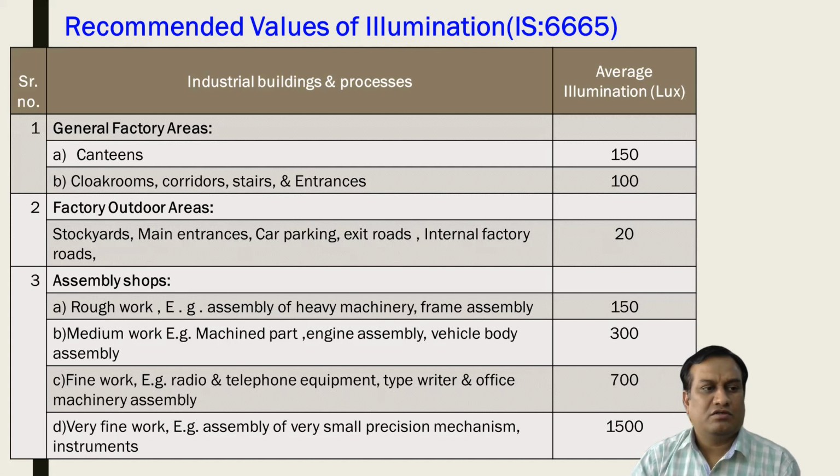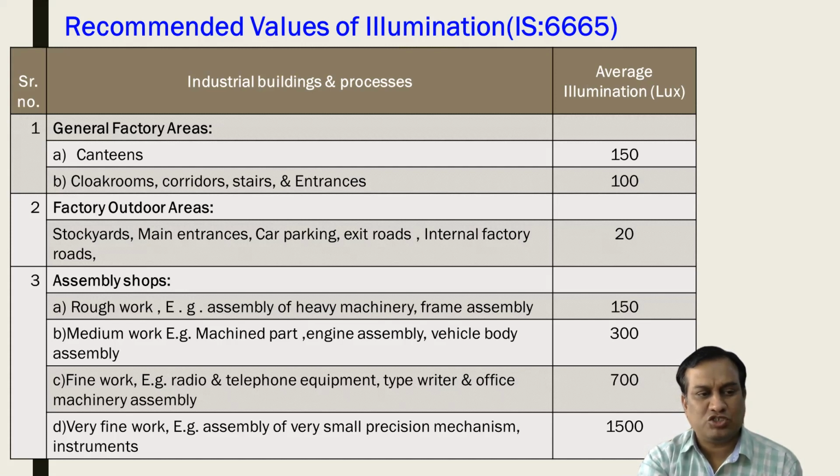For example, a general factory area like canteens, cloakrooms, corridors, stairs, entrances, etc., the lux requirement is 100 to 150. For the factory outdoor areas, that may be stockyards, main entrance, car parking, exit roads, internal factory roads, 20 lux is the minimum requirement.